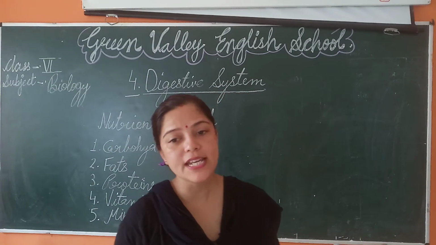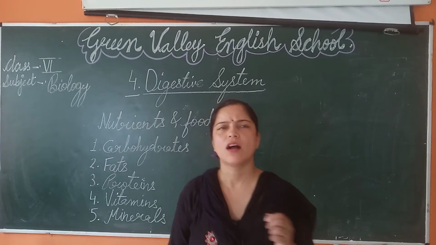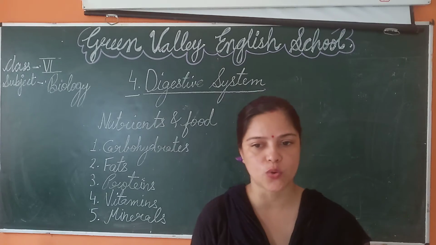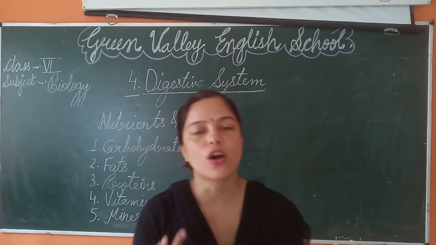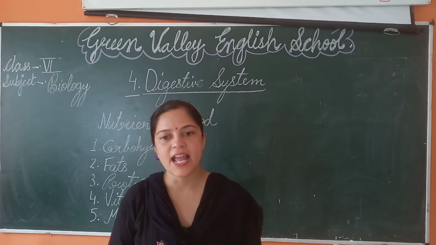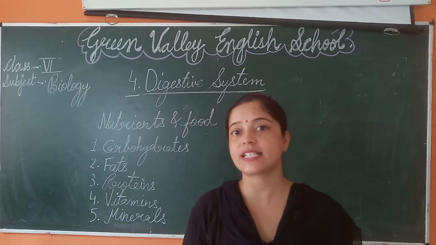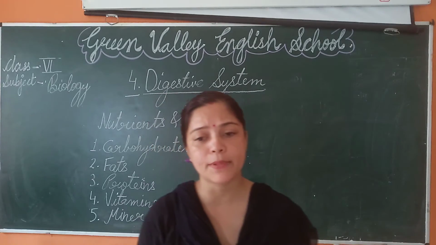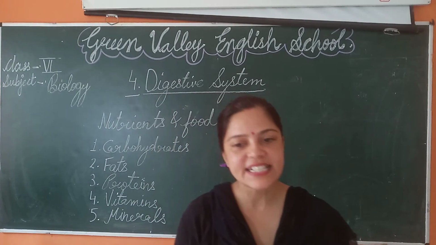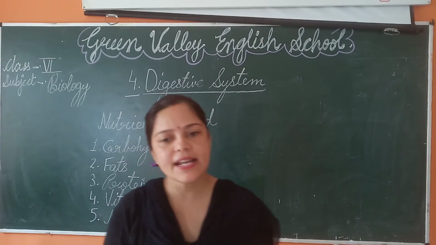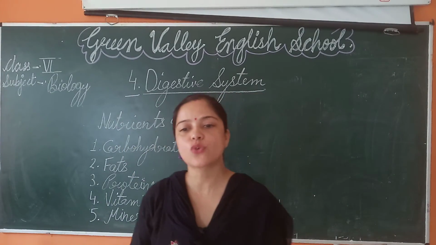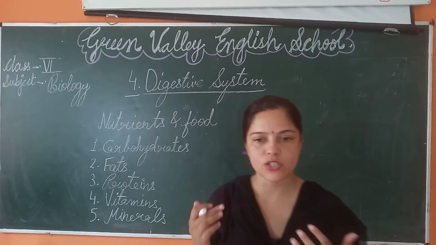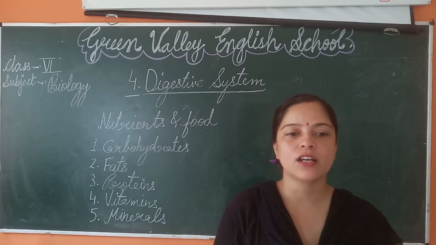Our body needs minerals like calcium, iron, iodine, phosphorus, sodium, fluorine in small quantity. Each one is essential for the proper growth of the body and to maintain good health. For example, calcium and phosphorus are essential for bone formation. Iron is needed in hemoglobin formation. Sodium and potassium maintain water balance in the body.